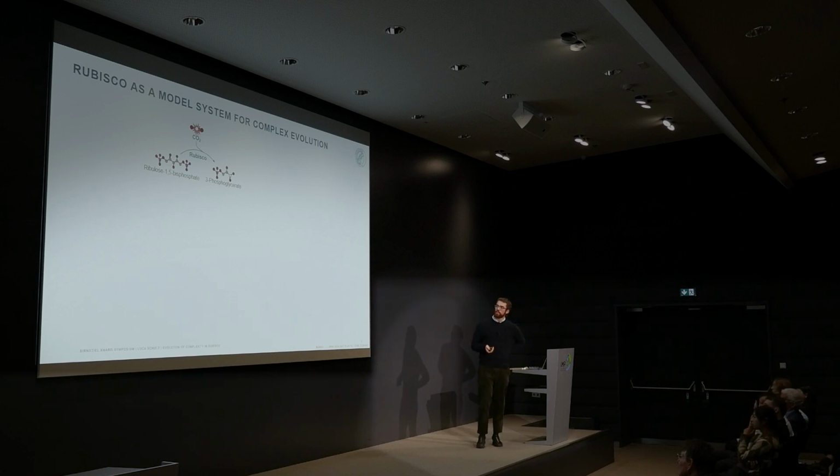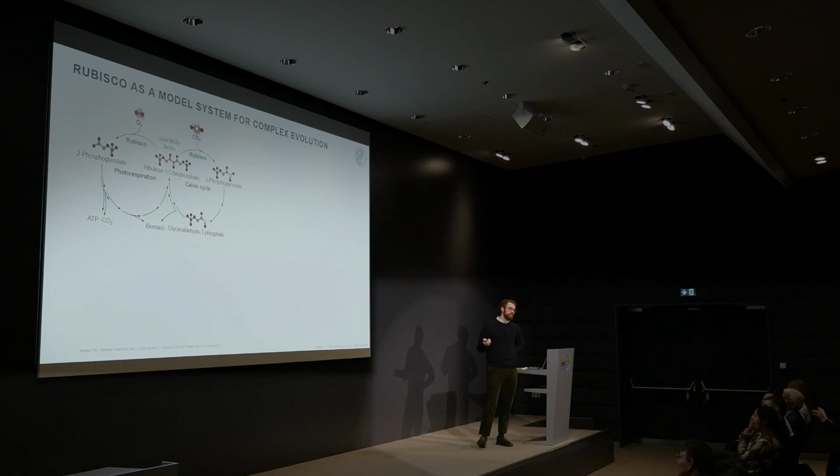Rubisco as the model system, very briefly. Rubisco is a carboxylase that carboxylates ribulose 1,5-bisphosphate, and it's the key enzyme of the Calvin cycle in plants, algae, cyanobacteria, most photosynthetic organisms out there in nature. It also has a side reaction with oxygen. This is an undesired side reaction where it confuses oxygen for CO2 and produces a molecule called 2-phosphoglycolate, which has to be detoxified in an ATP and CO2 releasing side reaction or biosynthetic pathway. The quality with which Rubiscos can discriminate between these two gases is called their specificity factor.